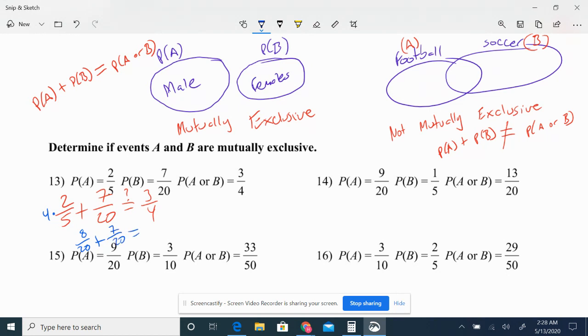Notice I want to have a common denominator. So I'm going to have everything with my denominator being 20 because I said I can make them all 20. My last one, let me multiply top and bottom by 5. So I have 15 over 20. Now, is 8 over 20 plus 7 over 20 equal to 15 over 20? Right, we just add the two numbers on the top. Is 8 plus 7 equal to 15? Well, yes. In that case, these two are mutually exclusive.